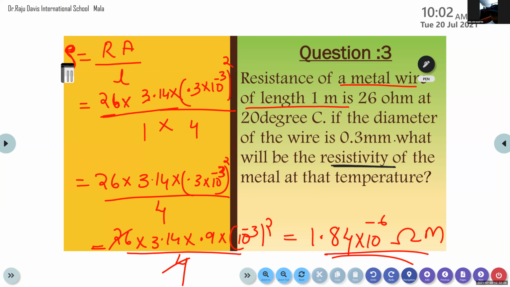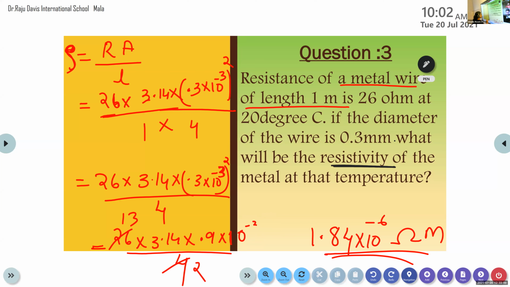How did we get that answer 1.84? We want to solve it here. 26 into 3.14 into 0.9 into (10 raised to minus 3) the whole square divided by 4. Here the 26 and 4 cancel. 26 divided by 2 is 13 and here it is 2. Again 13 into 3.14 into 0.9 into 10 raised to minus 6. 10 raised to minus 3 the whole square becomes 10 raised to minus 6.